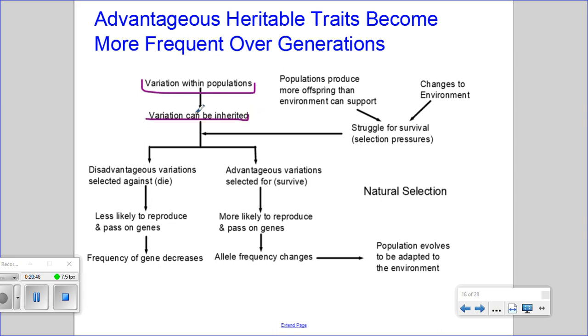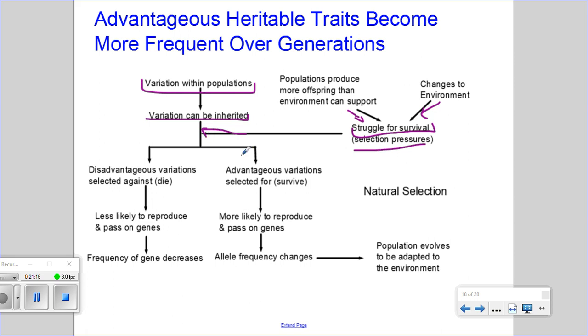Remember that populations will produce more offspring than the environment can support. Over time, there can be changes to the environment, or dry seasons and wet seasons. Ultimately, this leads to the struggle for survival, which is basically these selection pressures. A struggle for survival is going to act on these different variations.